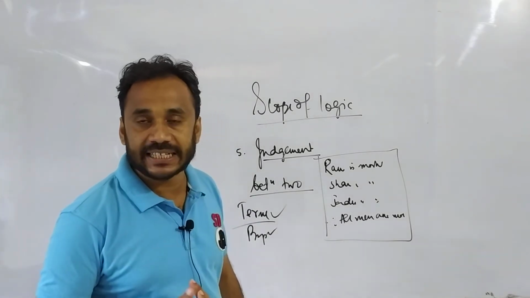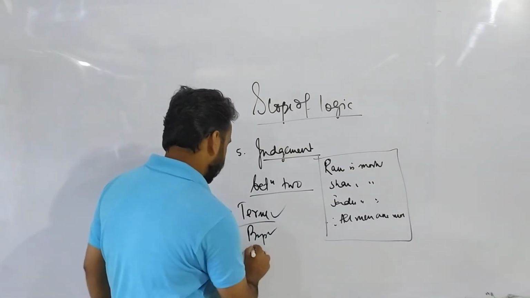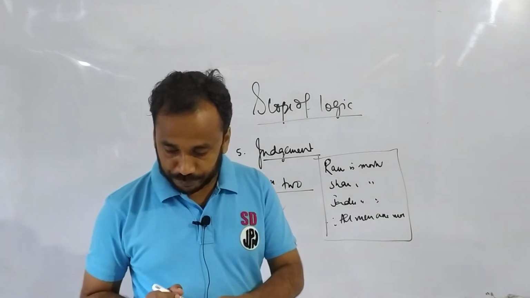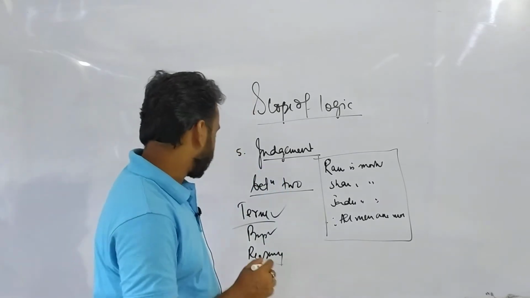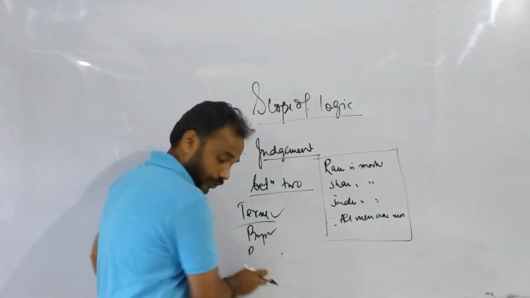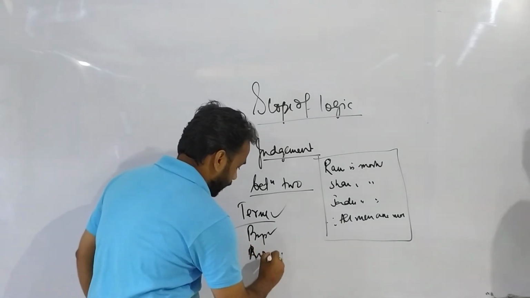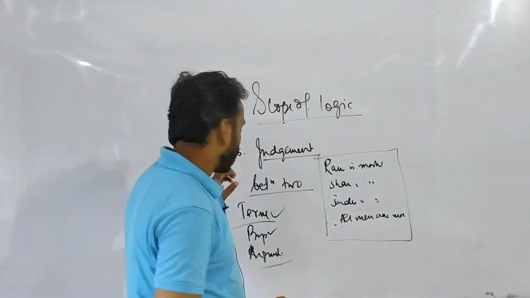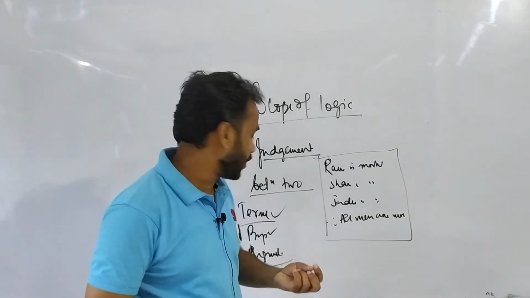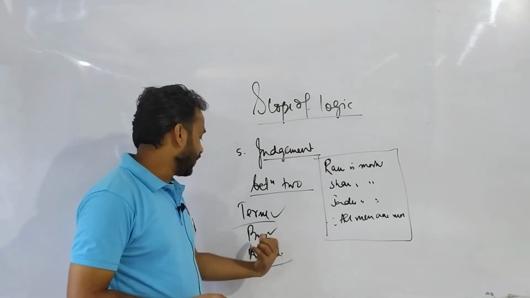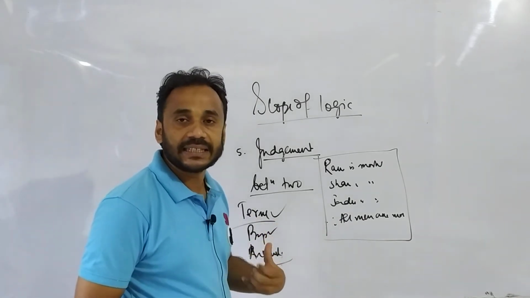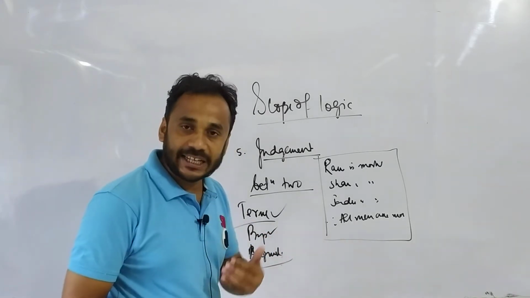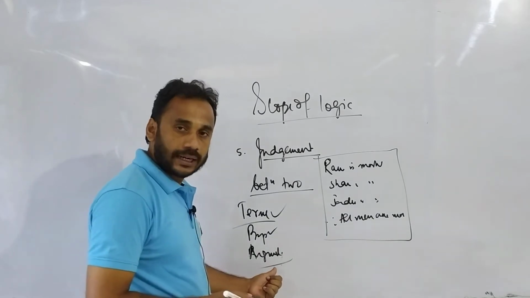When reasoning is expressed in language, it is called an argument. Again I am repeating: a concept expressed in language is a term, a judgment expressed in language is a proposition, and reasoning expressed in language is an argument.